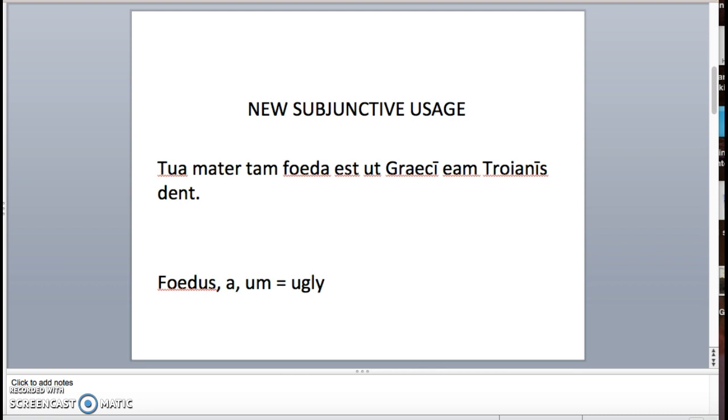Alrighty, so hopefully you've worked on it. Maybe you've been able to figure it out. Let's walk through how we translate this. First off, we see tua mater. That is our nominative subject. And tam foeda est, so we know it's "your mother is." Est is the main verb. Tam foeda, so ugly. Foeda is in the predicate position.